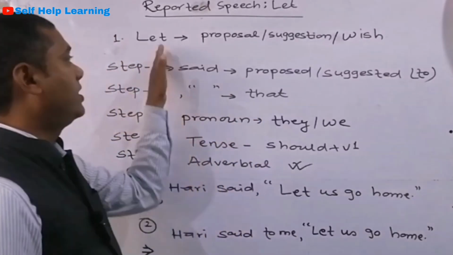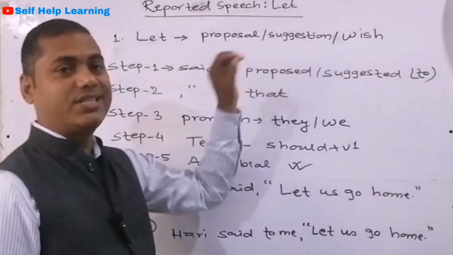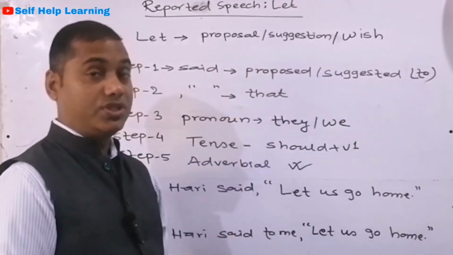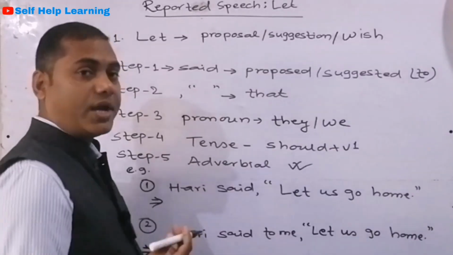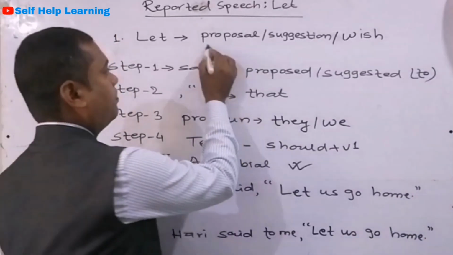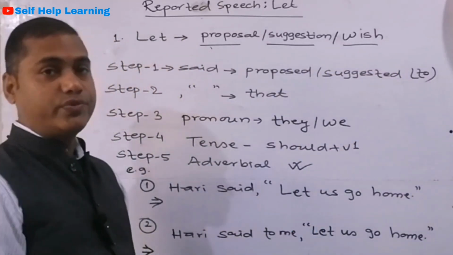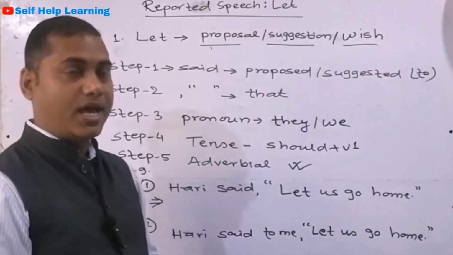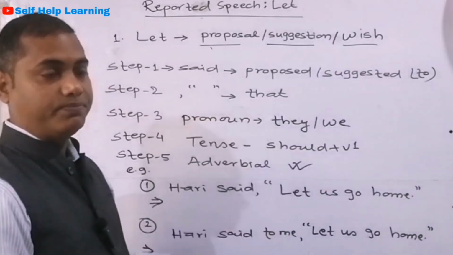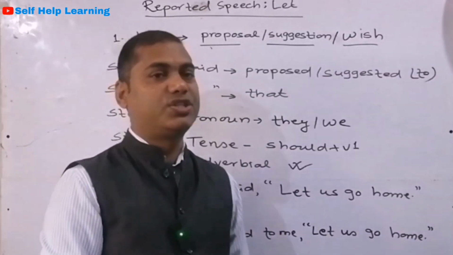The first one is that let gives the meaning of proposal, suggestion or wish. Sometimes sentences with let give the meaning of proposal, suggestion and wish. In this situation, we have to apply this process. And there is a 5 steps trick of reported speech.